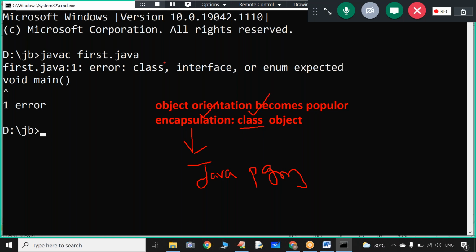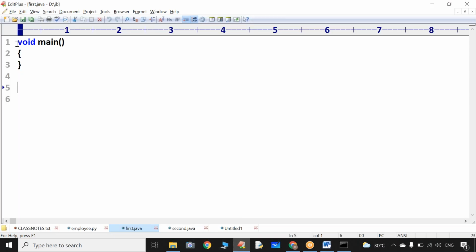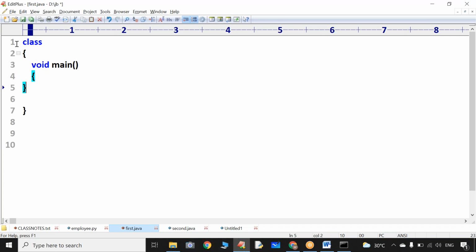Now anyone tell me, in our current program, what is missing? A class is missing. You didn't define a class. This means that in a Java program, even the main function must be encapsulated within a class. So silently you have to write one class, and keep this code inside of this class. But remember, every class will have some name. Every structure will have some name, like that. Every class will have some name.